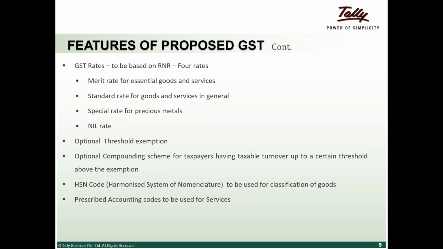In GST there's a compounding scheme that people can opt for. Compounding scheme basically works on the basis that on your total turnover you pay a fixed tax without giving any details. That's called a compounding scheme. In the present regime also, in VAT as well as service tax, there are compounding schemes available. Basically, on the basis of your total turnover, you need to pay a certain fixed amount of tax. So you will not get an input credit. That is another feature of the compounding scheme.